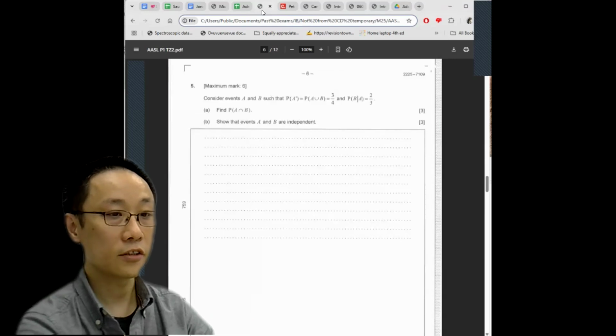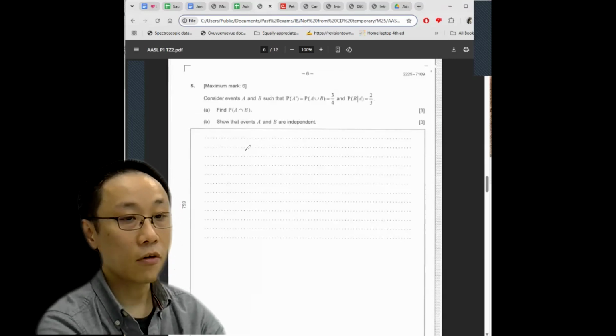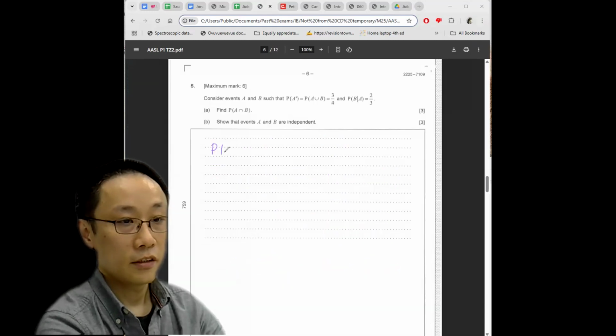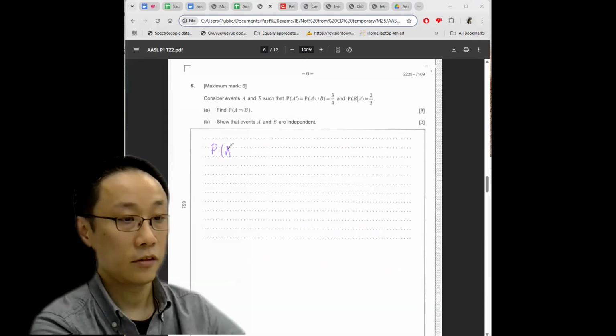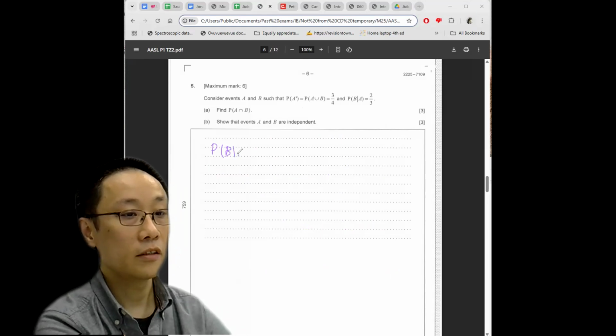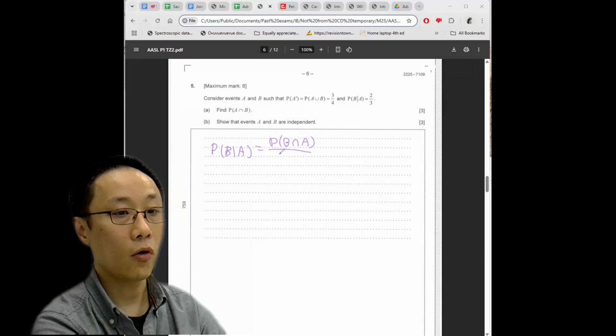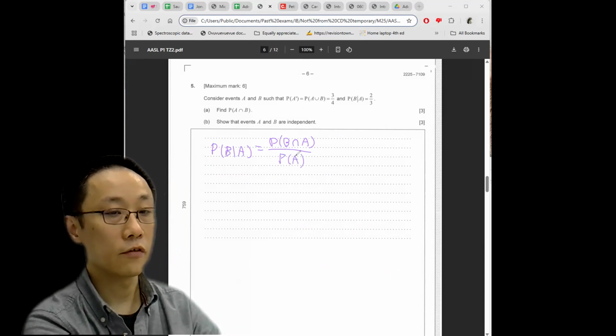Let's go back to the question. You can draw the Venn diagram, but I'm just going to use some formulas. P of B given A equals P of B and A all divided by P of A. This is given in the formula book.